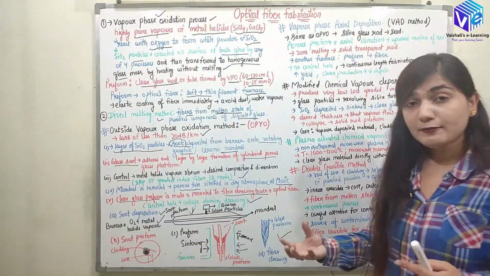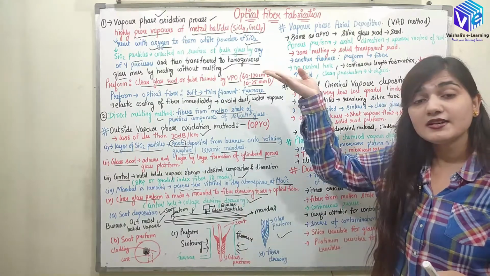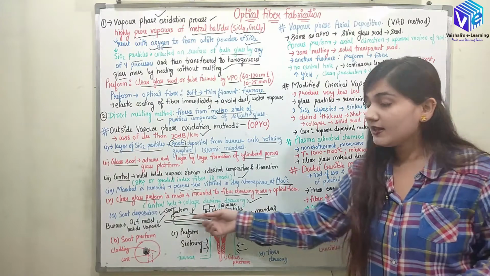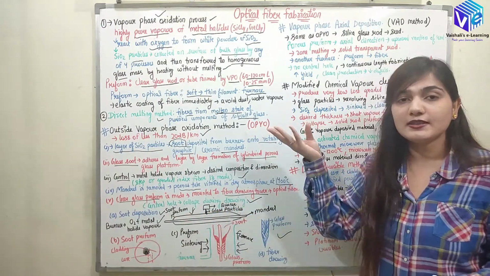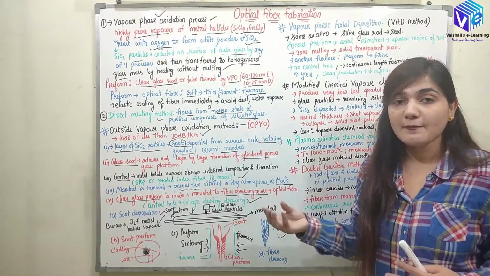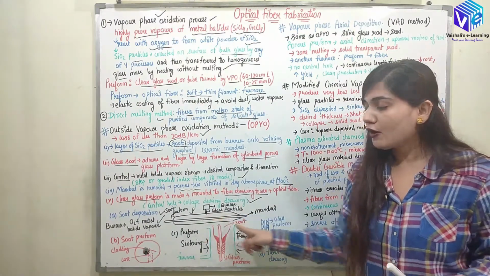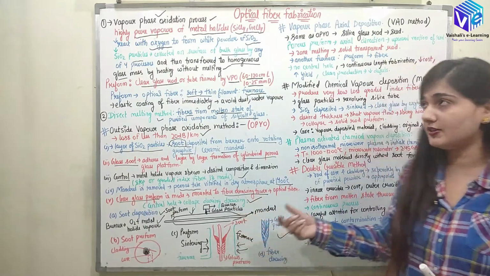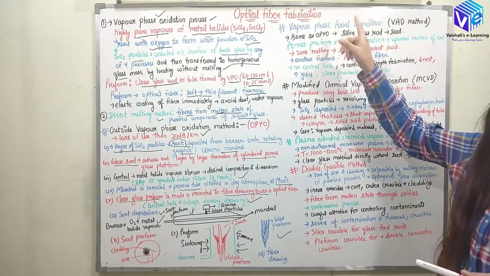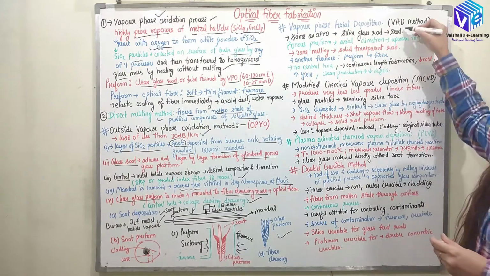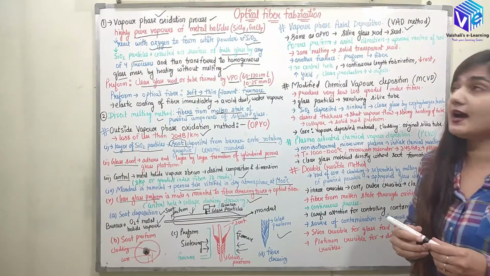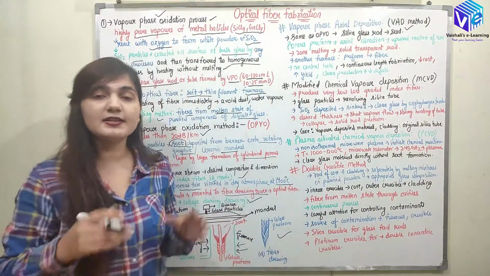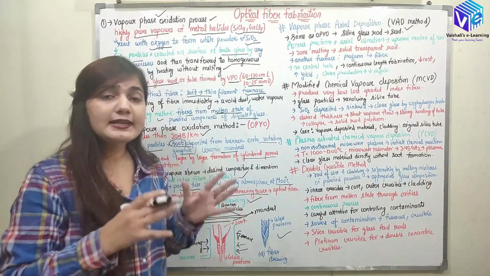Now what will happen if I deposit this layer in the axial direction? Instead of depositing this layer in the lateral direction, if I deposit it in the axial direction, what will happen? The central hole will not be there due to the existence of the mandrel at the central region, right? So here this is the same process as OVPO, but here we are using the silica glass rod as the seed, right? So we have taken a silica glass and we are taking it as a seed.